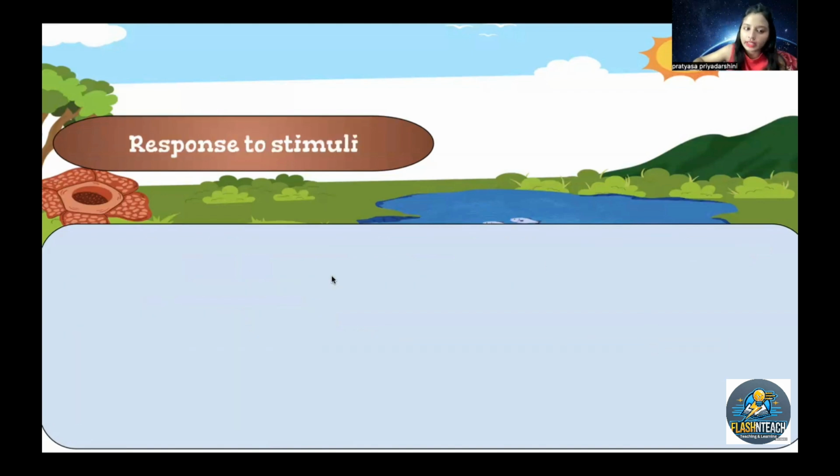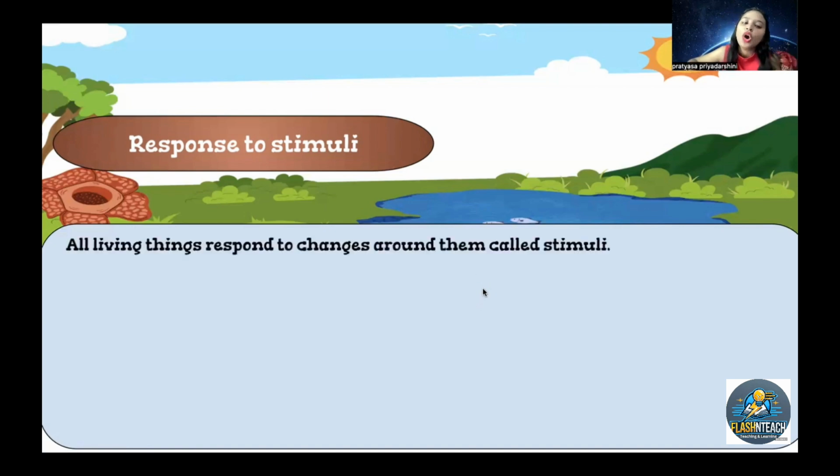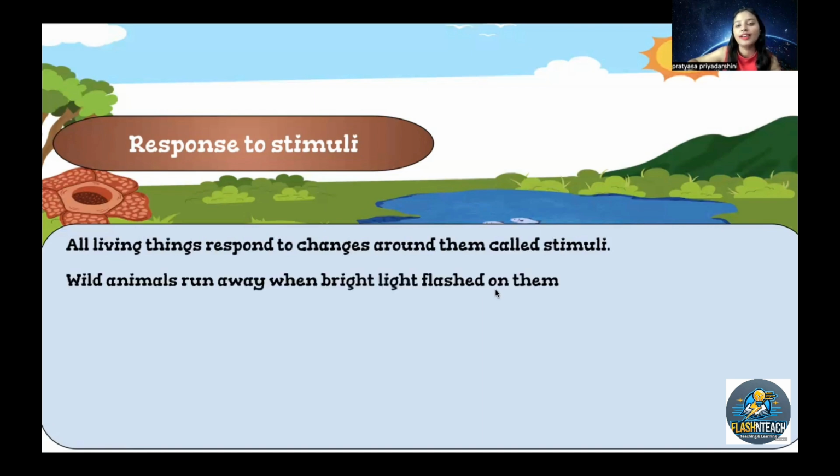Okay. Now, responding to stimuli. Every plant responds. If I just touch you somewhere, you can feel that, right? Similarly, plants and animals respond to stimuli. Think of an insect. When you go to catch a mosquito, it will directly go down, right? It is because of the stimulation. So all living things respond to the changes around them, which are called stimuli.